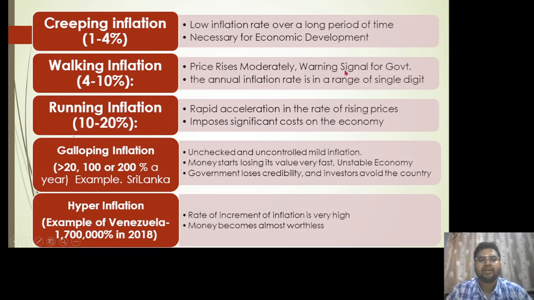If the inflation remains unchecked, it will ultimately lead to running inflation, followed by galloping inflation, and in the worst case hyperinflation. Under walking inflation, the annual inflation rate is in the range of single digits. Then we have running inflation. It is a rapid acceleration in the rate of rising prices.